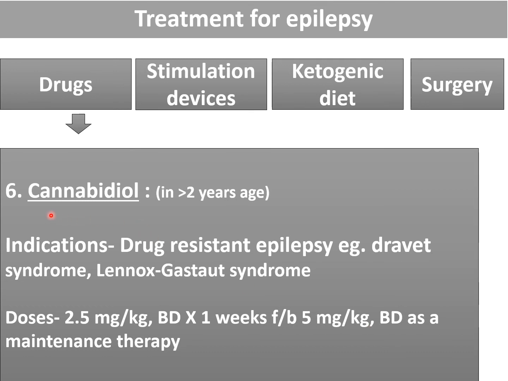And there is a role of cannabidiol in the more than 2 years age group. It is indicated for drug resistant epilepsy, example Dravet syndrome, Lennox-Gastaut syndrome, and the dose is 2.5 mg per kg BD for 1 week, and you have to increase the dose after that once the patient has tolerated well to 5 mg per kg BD as a maintenance therapy, and we can go maximum up to 10 mg per kg if it is required.